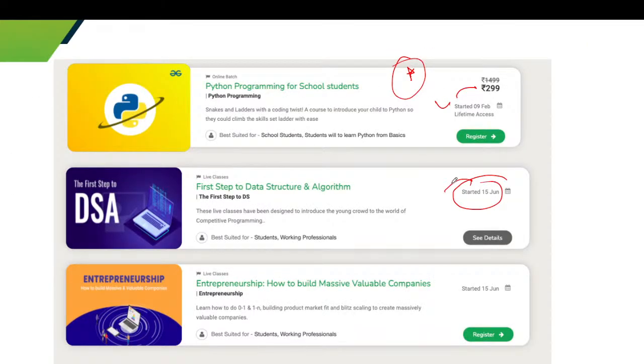The last course is entrepreneurship, how to build massive valuable companies. This one is the best one. It was also started on 15th June, and you can register yourself for this course and take benefit from it. So these are the courses for kids. You can purchase these courses and take benefit from them.